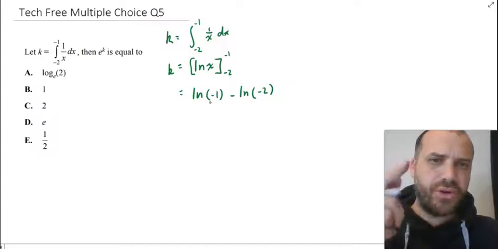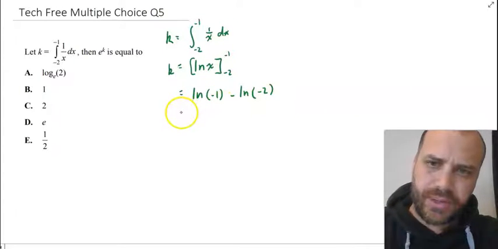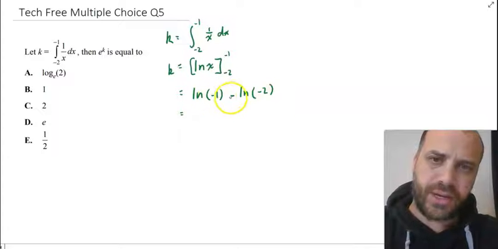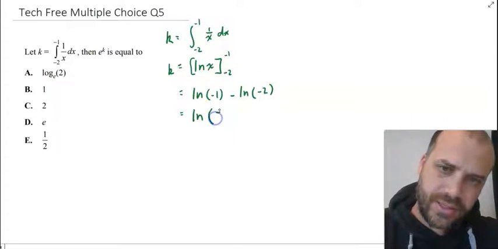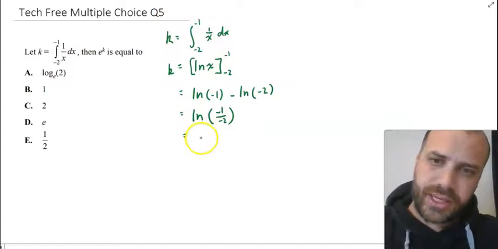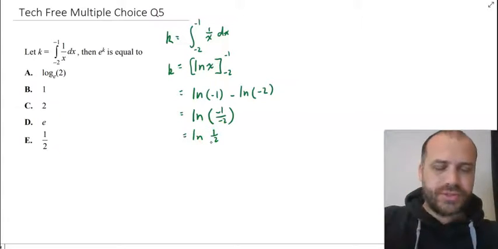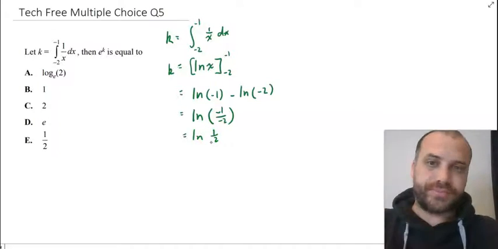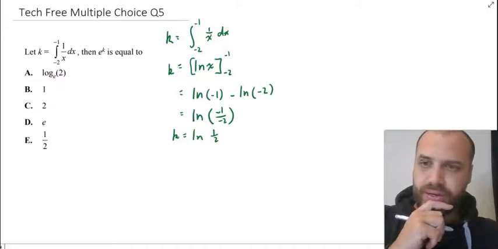But we're going to be able to overcome that because we've got a log law where we can say that ln -1 minus ln -2 is the same as ln of -1 over -2. And amazingly, magically, we now get ln 1/2. We've gotten rid of those negatives, which means it's not a problem anymore. So k equals ln 1/2.